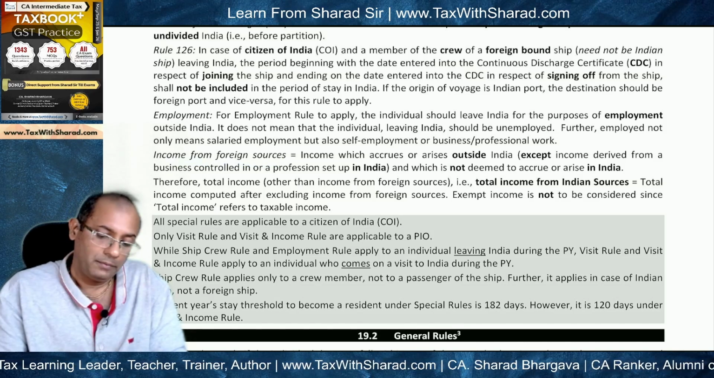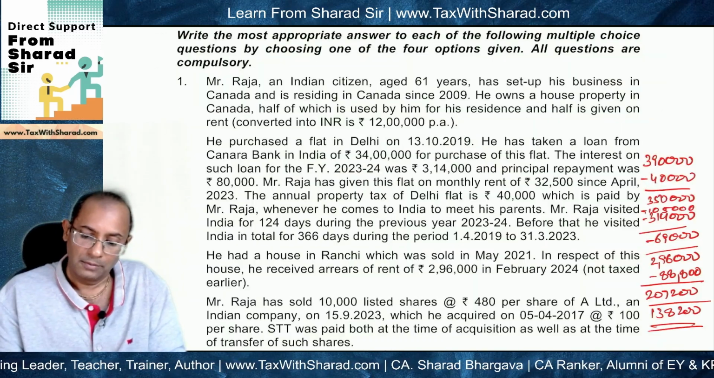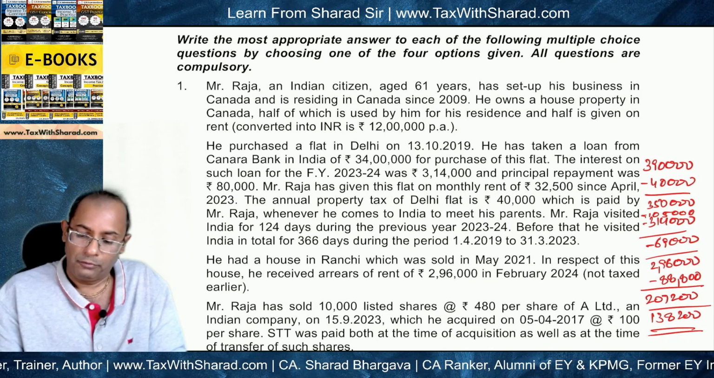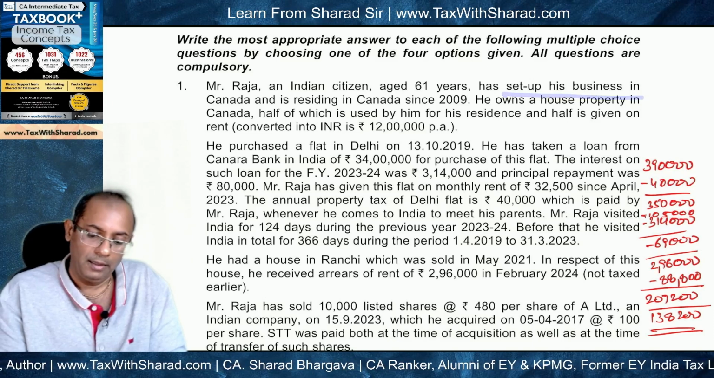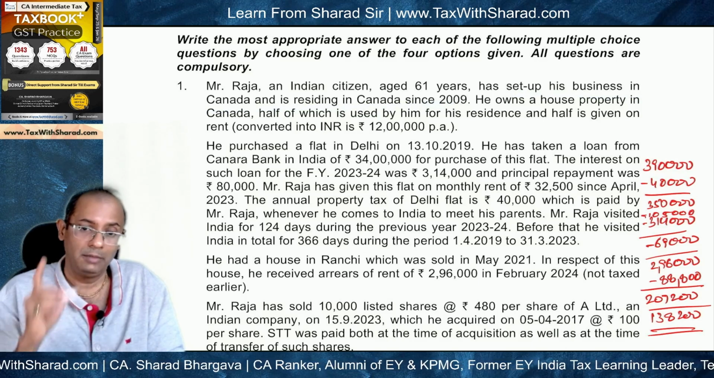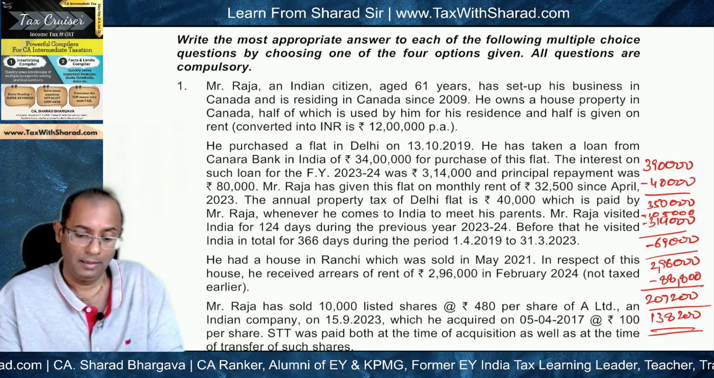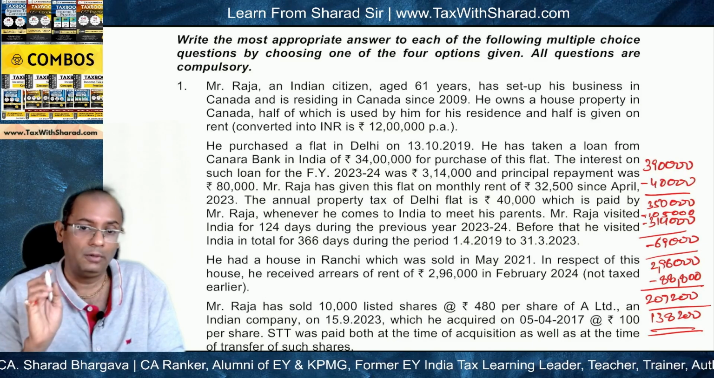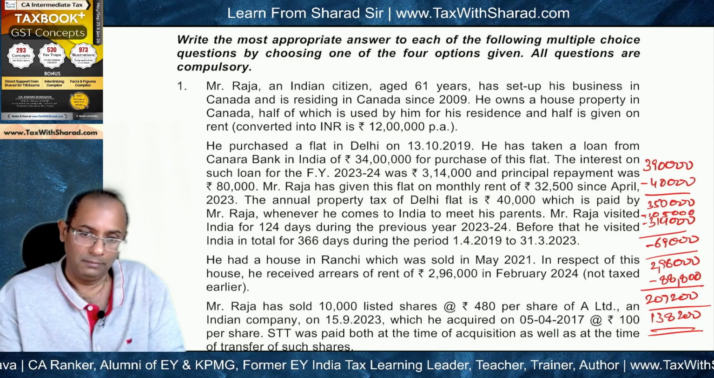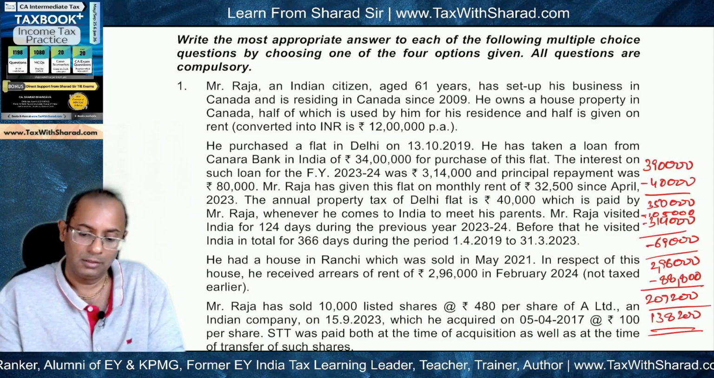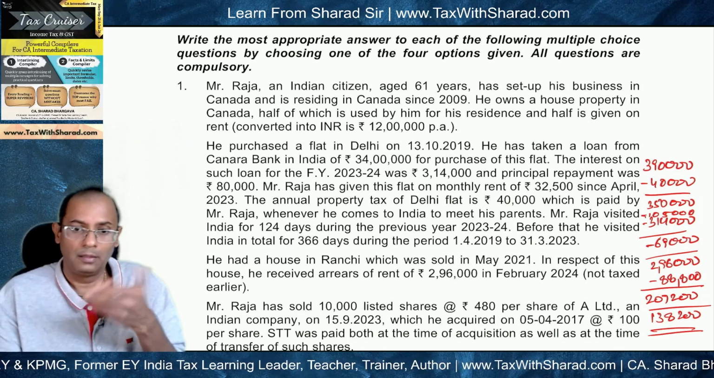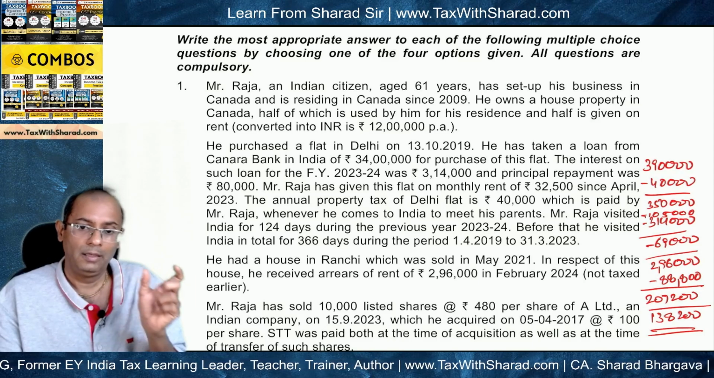And then accordingly, we will be able to determine the residential status. So for that, if we look at the question, first of all, we see that he has set up his business in Canada and is residing in Canada. So this means he has got some business income also, and business income is accruing or arising outside India, that is in Canada. And the business is also not controlled in India. So this is foreign income, that is, income from foreign sources. This is not to be treated as income from Indian sources. So this will not enter the computation of total income, which is other than income from foreign sources.